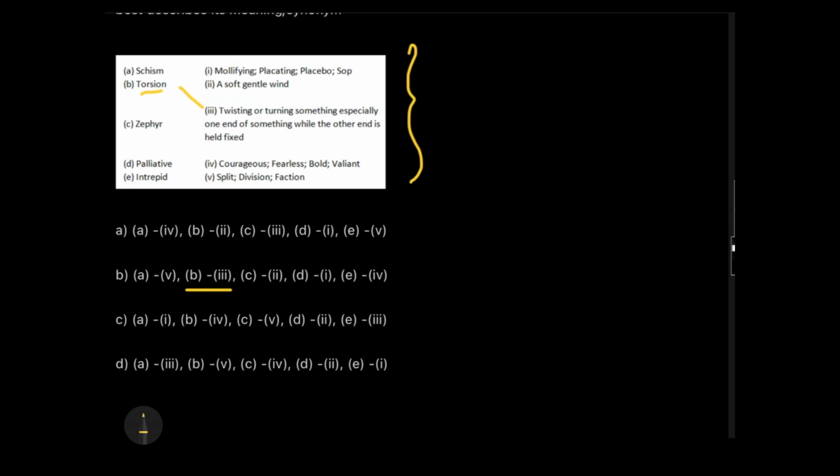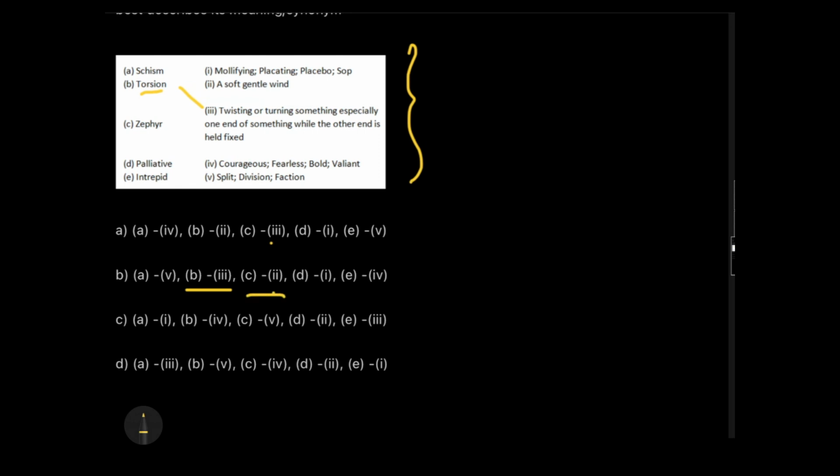What you are going to do in this case is check the options. Options will literally help you in this, trust me. How? You are going to check for the meaning. For example, cipher. It's saying that cipher should be twisting and turning something, but you don't feel it to be the correct answer, so you will go and check the other option. The other option says cipher is a soft gentle wind, which probably it is. So this is still getting us to the right answer.